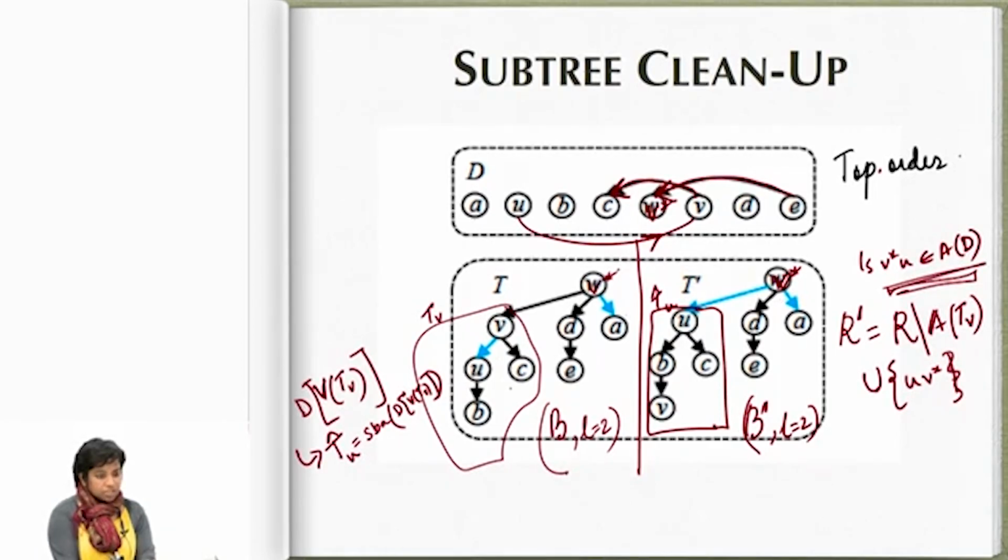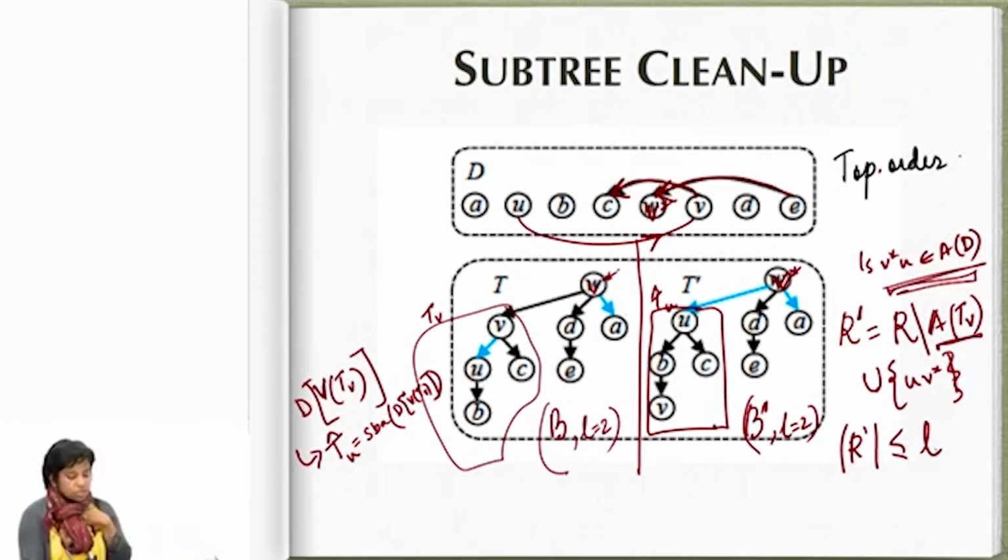Because now there are no blue edges here, there is just one blue edge incident on the root of this thing. So the size of R prime is still at most L, I did not exceed my size, correct? Because this is at least size 1, so this is at most L minus 1, and I am adding at most 1 edge. So this is still L, and this is still an SBA because I did not mess with my root, everything remained the same.